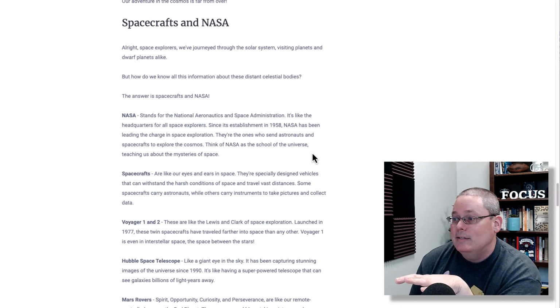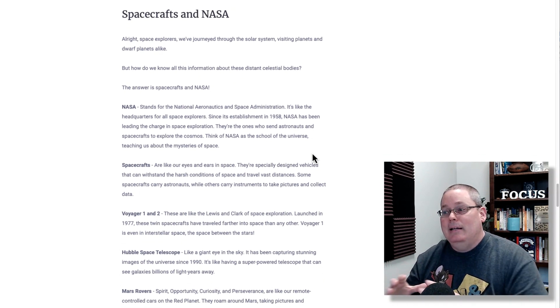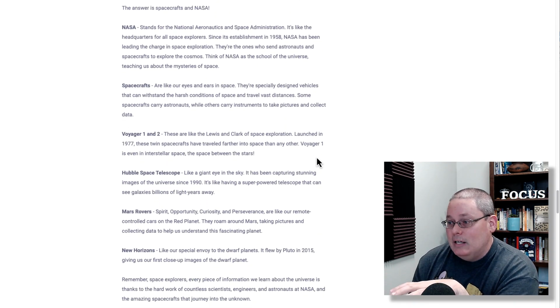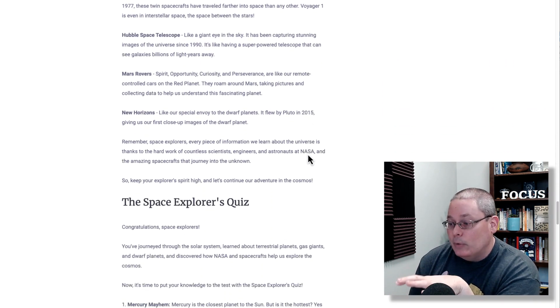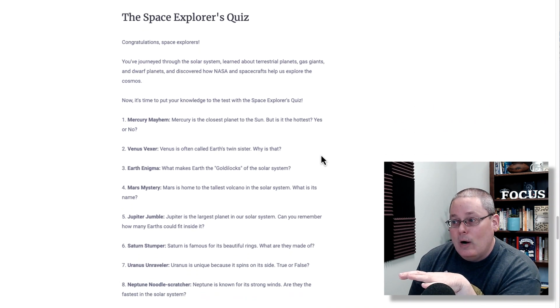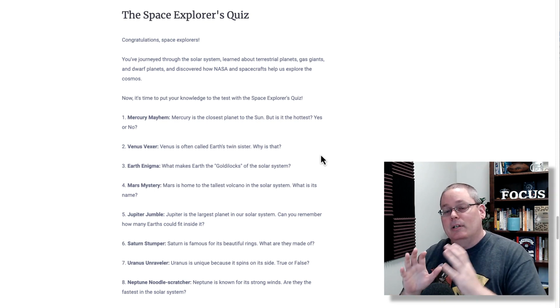So it applies this concept of building a family of planets, and then it walks through the spacecraft and what NASA stands for, the idea behind NASA and the reason for NASA. And then we wrap up with what I'm hoping is going to be unique enough, so that when Google recrawls this, they're going to take a look at this.